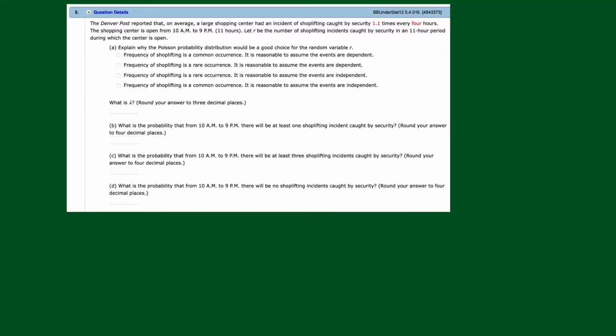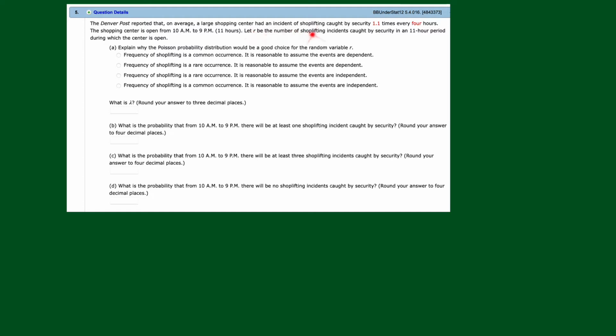Problem 5, the last problem in section 5.4, is this. The Denver Post reported that, on average, a large shopping center had an incident of shoplifting caught by security 1.1 times every 4 hours, right? It's an average, so 1.1 times every 4 hours. So the shopping center is open from 10 a.m. to 9 p.m., so it's open for 11 hours.